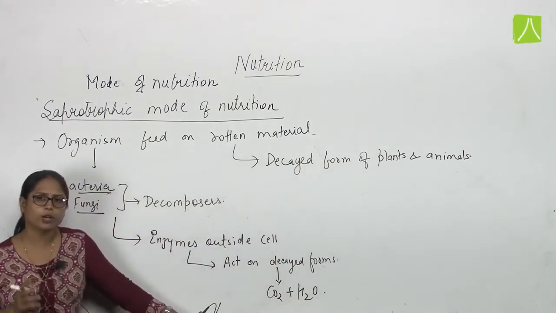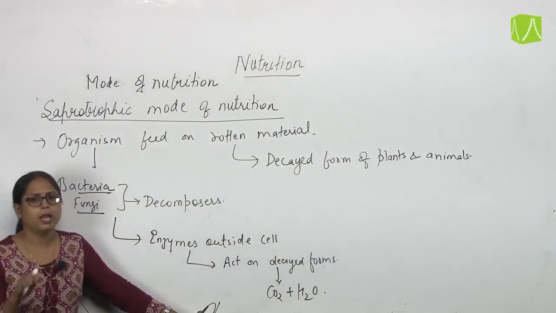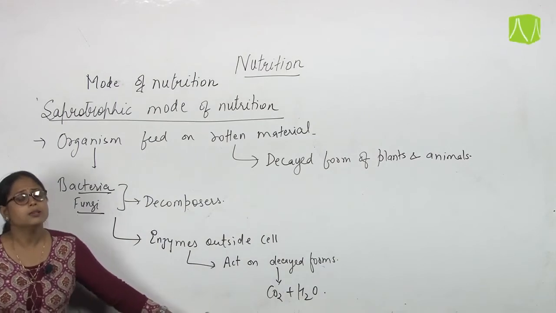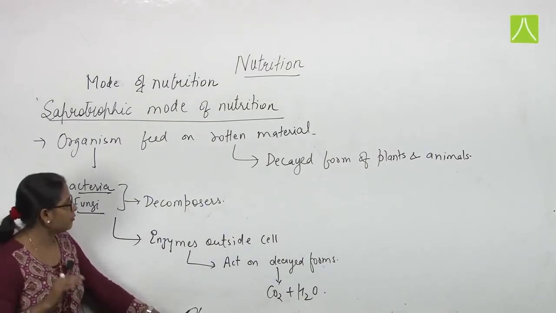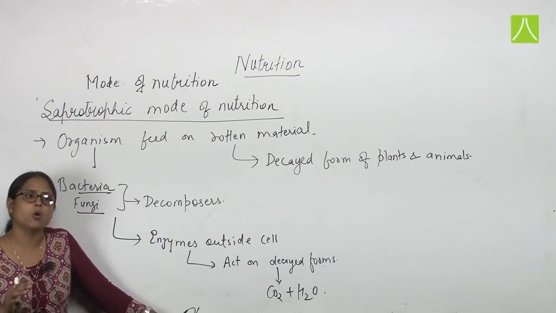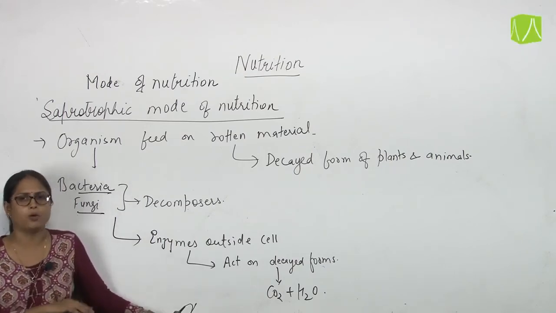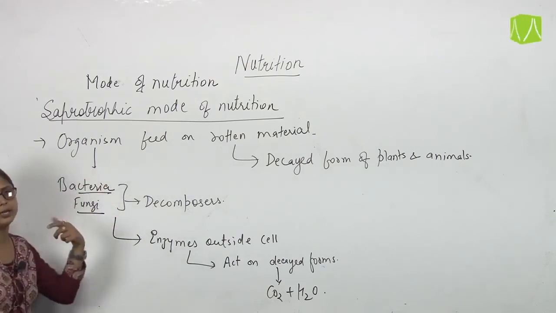Here we are removing all the complex organic forms from nature and converting them into a much simpler form, that is CO2 and water. So this mode of nutrition is saprotrophic, by which we decompose all the dead forms of plants and animals, all the complex organic compounds, into CO2 and water. It includes the decomposers, that is bacteria and fungi.